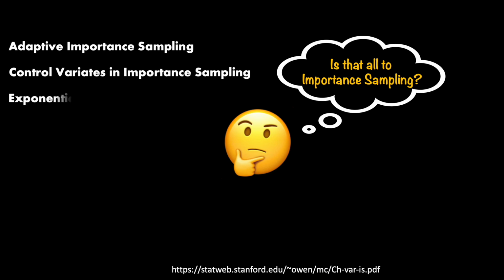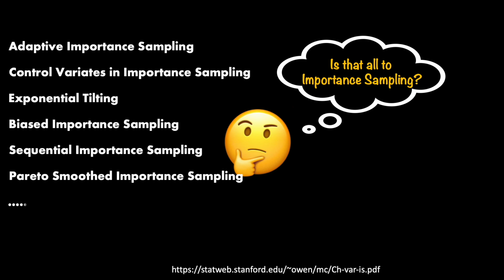So is that all there is to importance sampling? I am sorry to disappoint you, but the answer is no. The topic of importance sampling and its variants is quite vast and sophisticated. I have barely scratched the surface here. I explained the fundamental ideas behind it and a variant of it, but there are many more variations and extensions that exist within this framework of importance sampling. Here I am showing you a few variants that maybe one day I will make tutorials on.